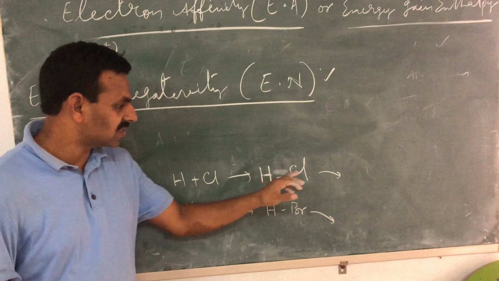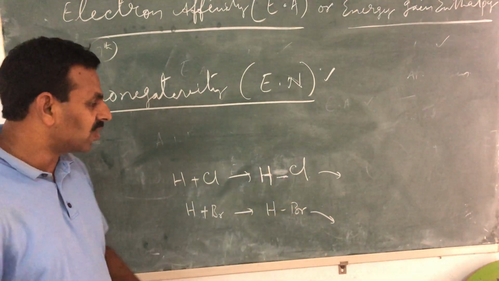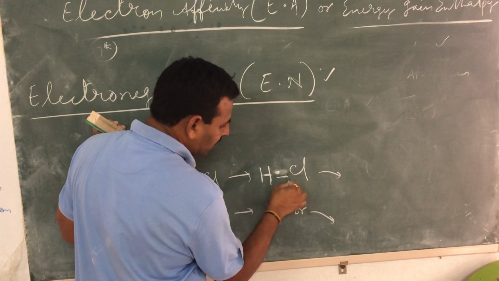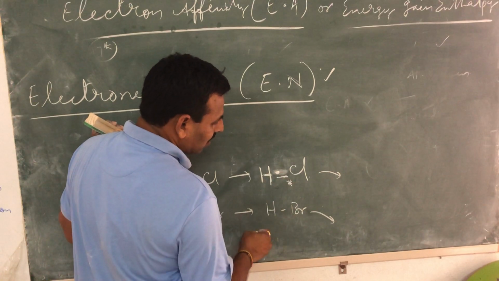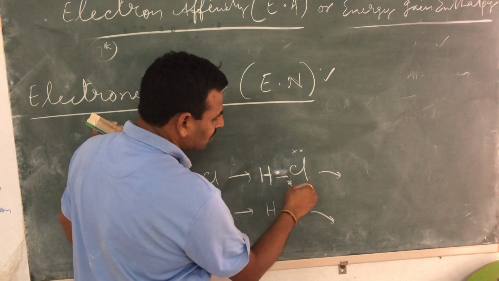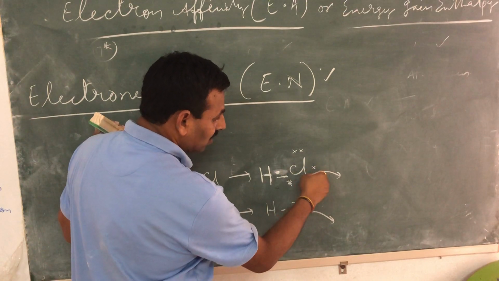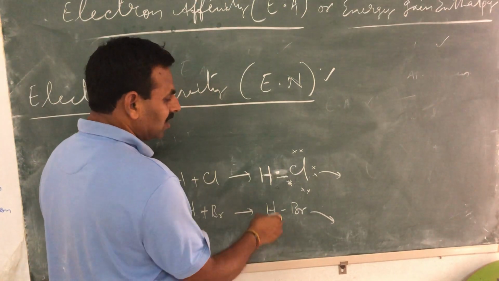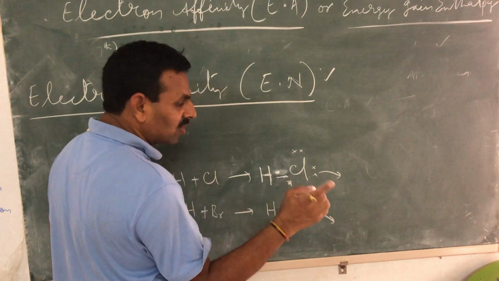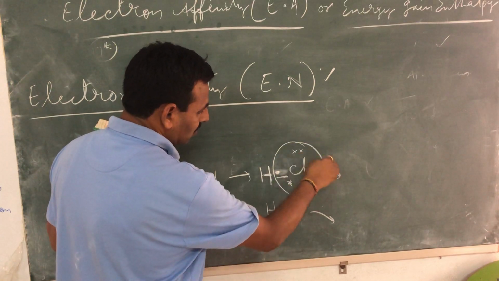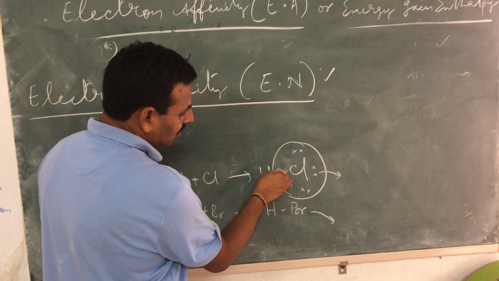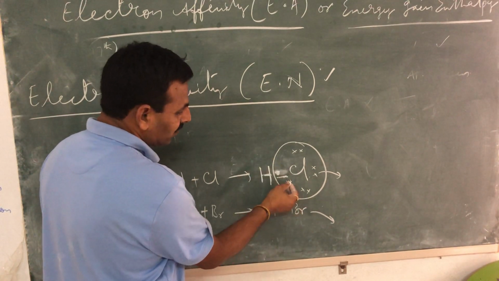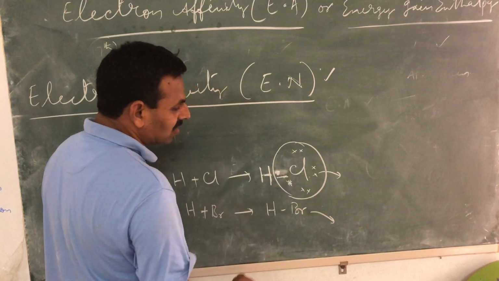When hydrogen forms a bond with chlorine, hydrogen contributes one electron and chlorine contributes another one electron. Chlorine of course has a total of 7 electrons in its valence shell, you know that. Total chlorine 17, configuration 2, 8, 7. But it contributes only one electron because it needs only one. Hydrogen contributes only one electron, the dot kind of electron I am showing just to show the difference, and the star kind is the chlorine electron.